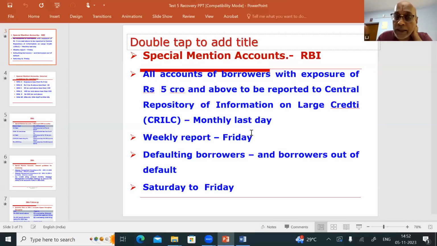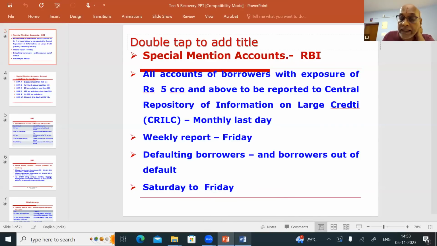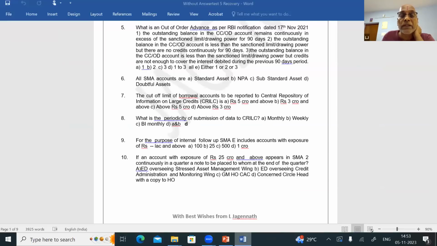But what will you show in that report? Defaulting borrowers and borrowers out of default. From last Saturday to this Friday, in one account, all the overdues may have been recovered; that has to be uploaded to CRILIC. Whereas from last Saturday to this Friday, some new accounts may have started showing overdue; those also are to be reported to CRILIC. So weekly, on Friday, it has to be uploaded; monthly, on the last day, it has to be uploaded to CRILIC. Let's see the question now. The cutoff limit of borrowing accounts to be reported to the Central Repository of Information on Large Credit is rupees 5 crores and above. Question number 7, the answer is A.